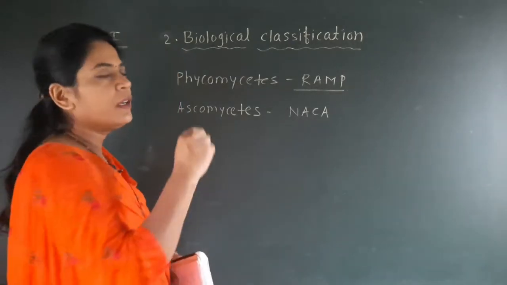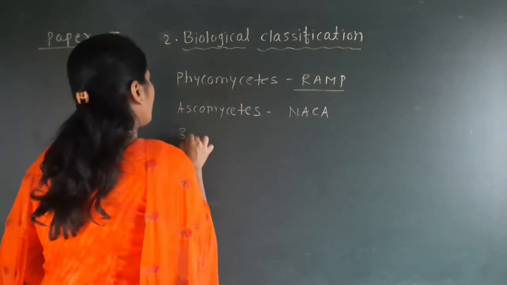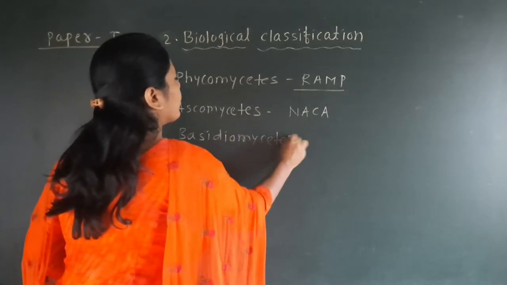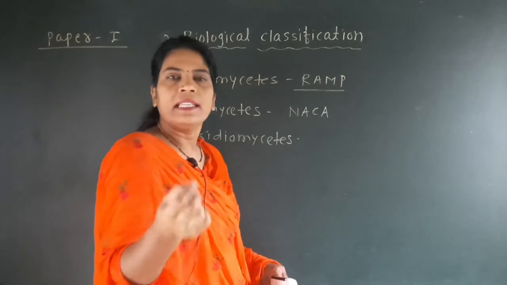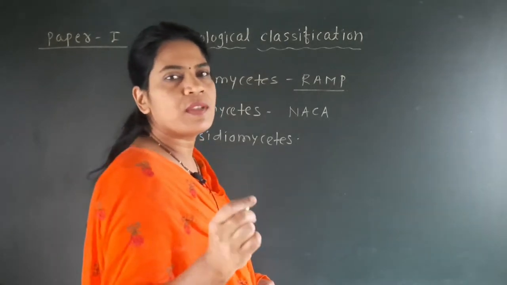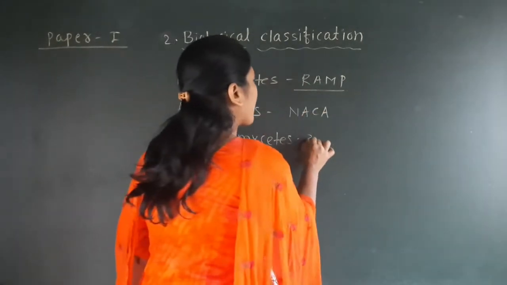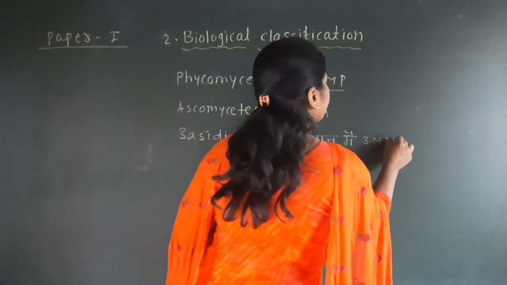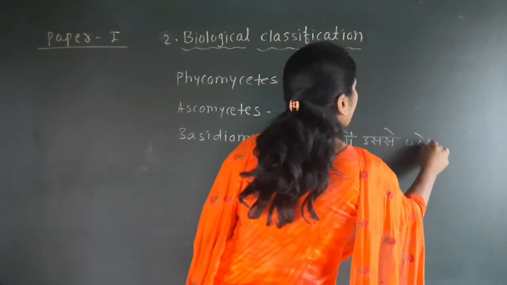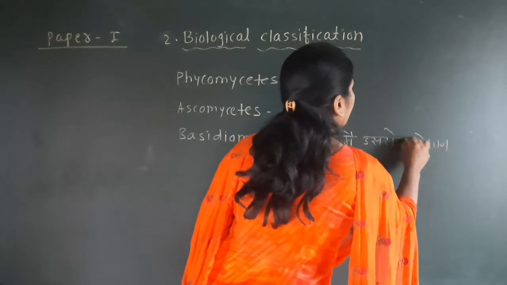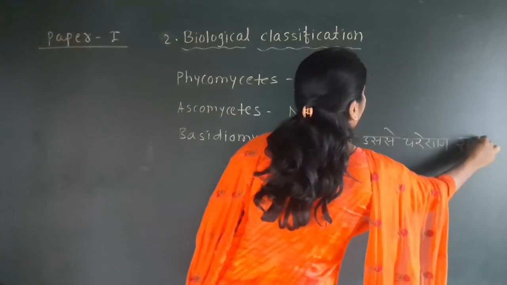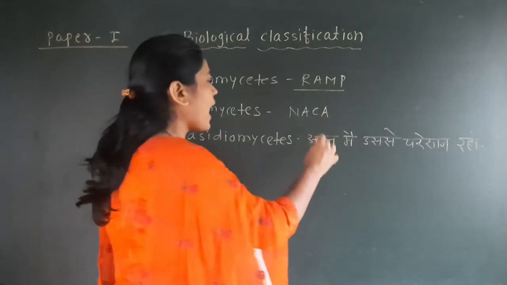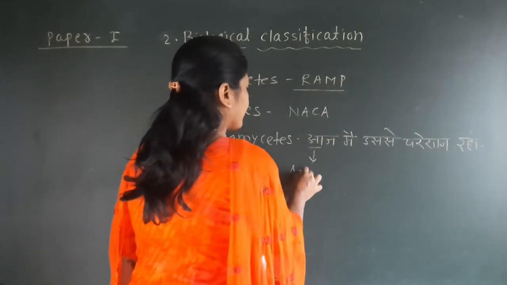Then the third group, that is the Basidiomycetes, and for this we have seen the trick, and it is in Hindi, and the trick is आज मैं उससे परेशान रहा. By this we have made the examples: A से we have written Agaricus.